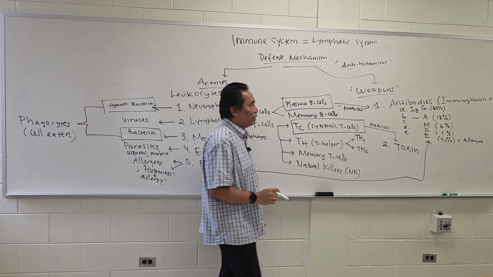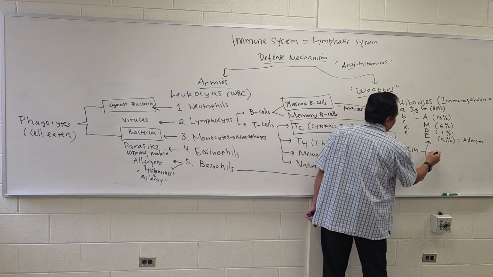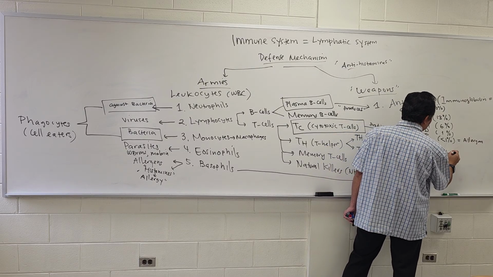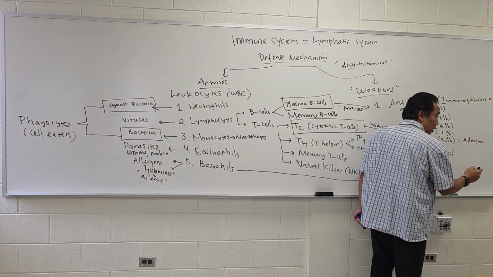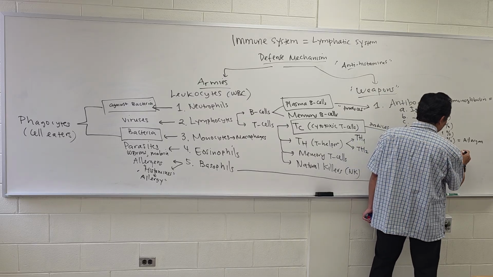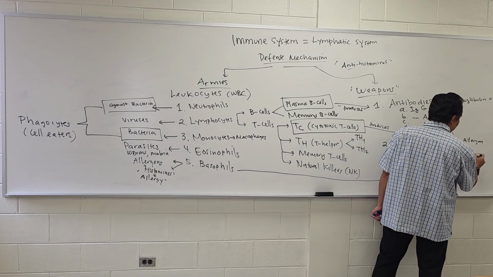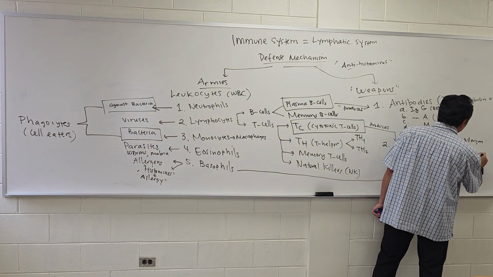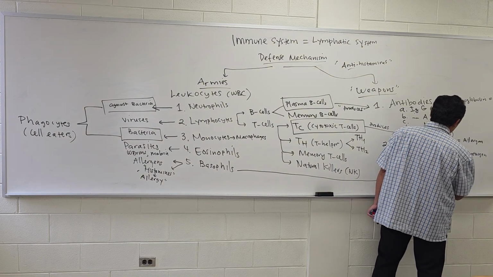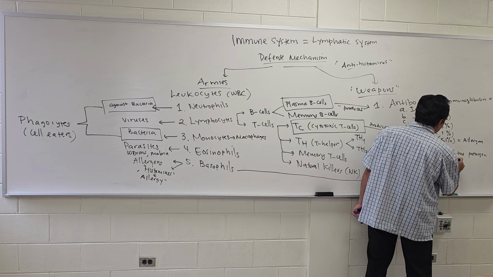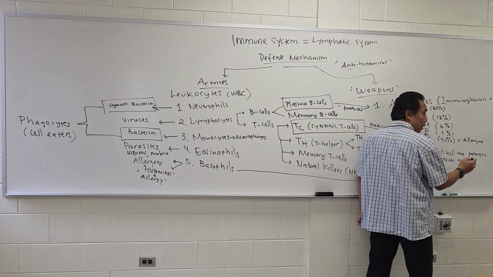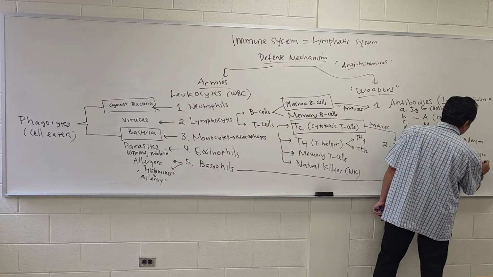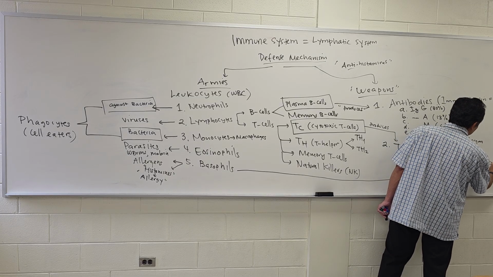The toxin will kill or destroy the enemy, which is the pathogens inside the cell. The cell that has that pathogen is called the infected cell.